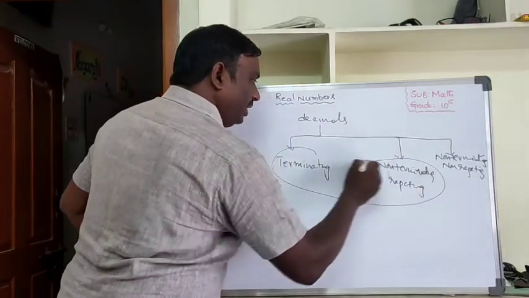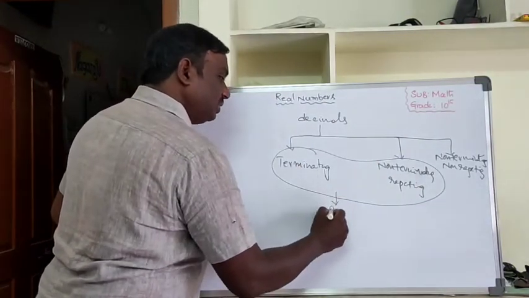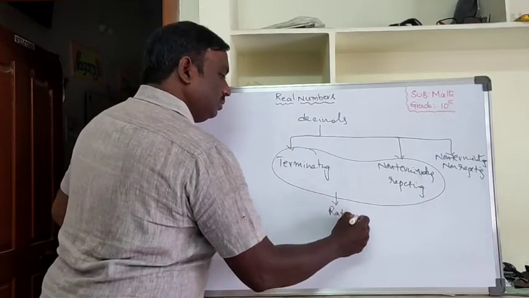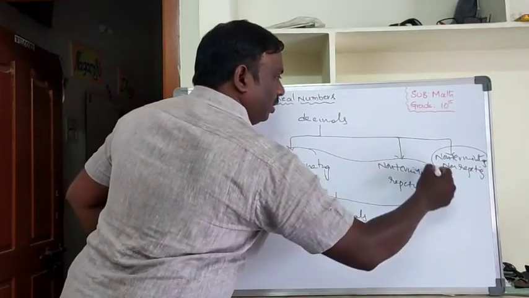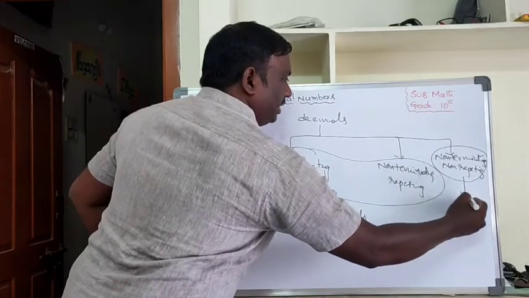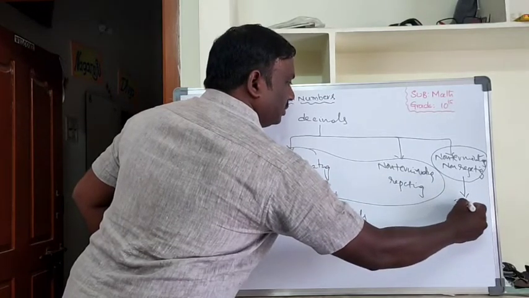Terminating and non-terminating repeating decimals are called rationals, and only non-terminating non-repeating decimals are called irrationals.